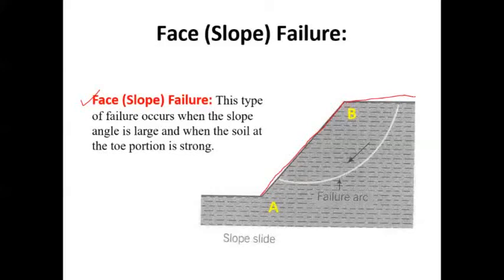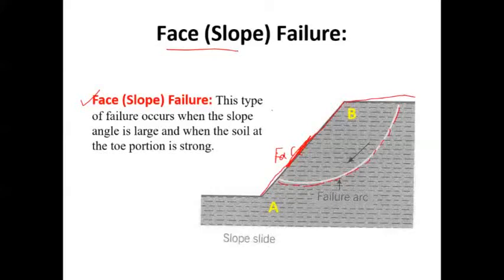The first one is the face failure. If we take the slip surface, the arc as I said already, and it passes through the face of the slope, so that it cuts the face of the slope, then we call such failures a face failure or slope failure.